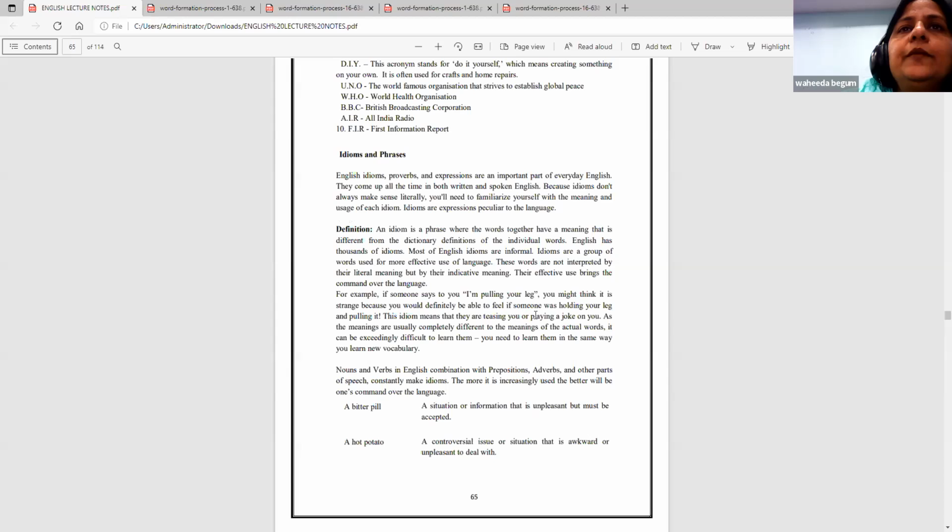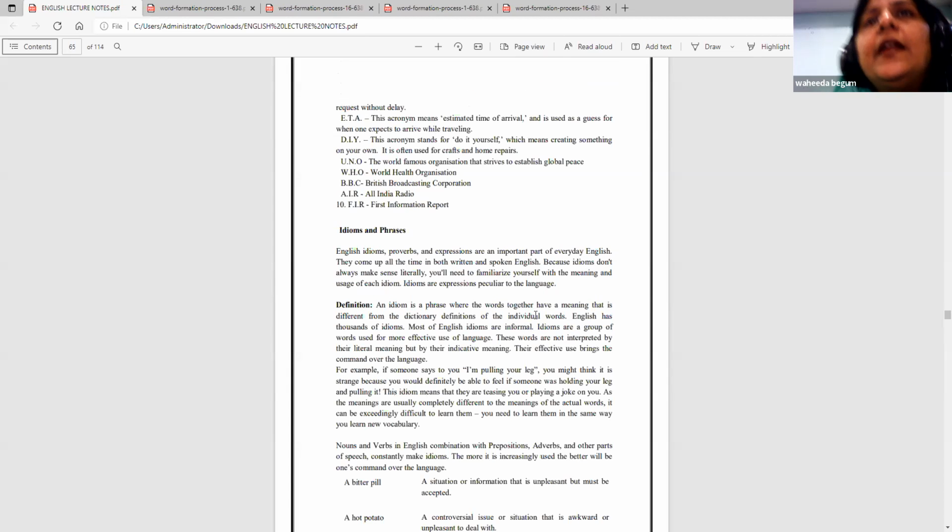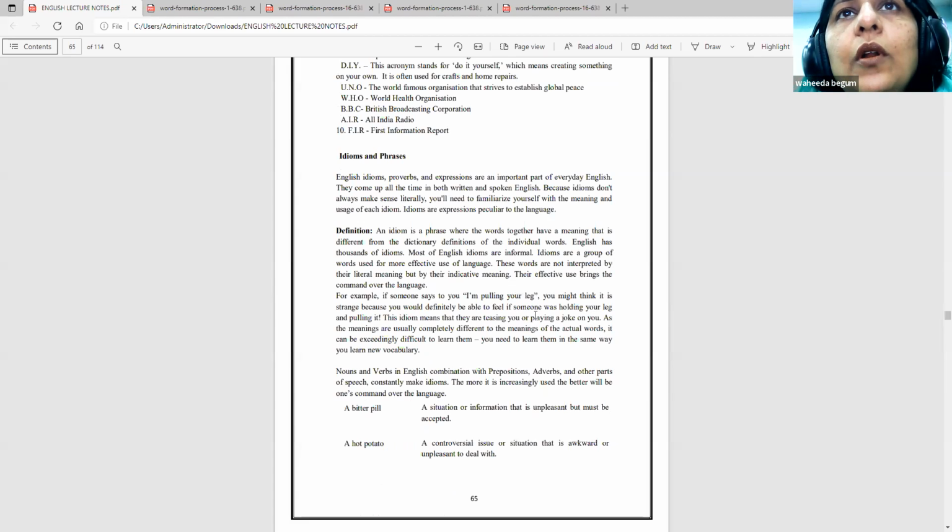English idioms, proverbs, and expressions are an important part of everyday English. They come up all the time in both written and spoken English. Because idioms don't always make sense literally, you will need to familiarize yourself with the meaning and usage of each idiom. They are expressions peculiar to the language.